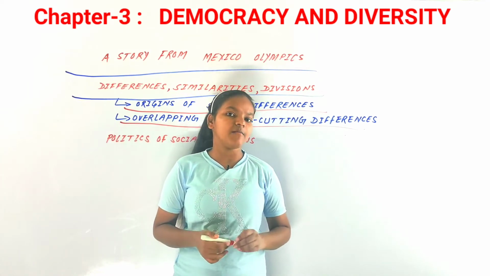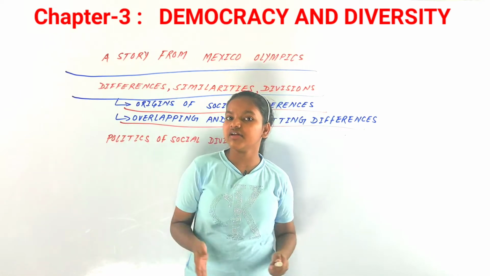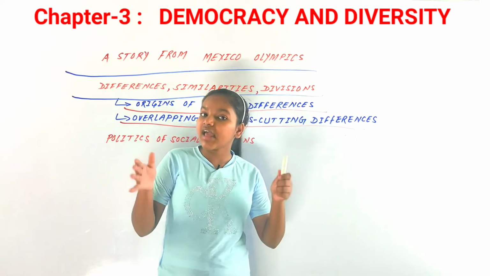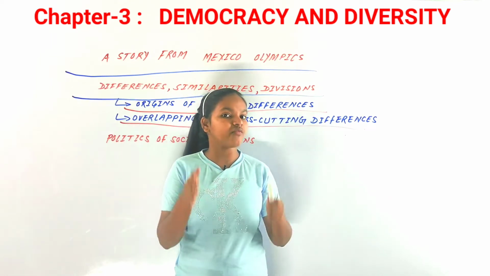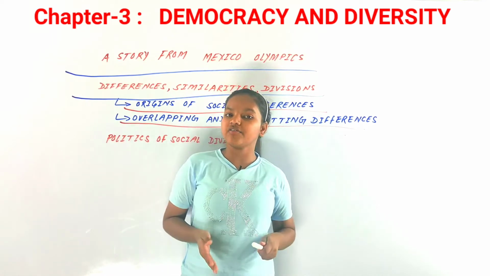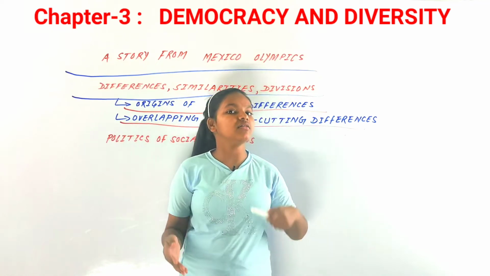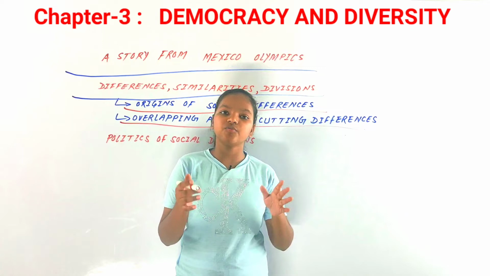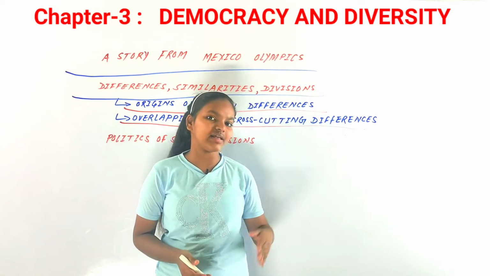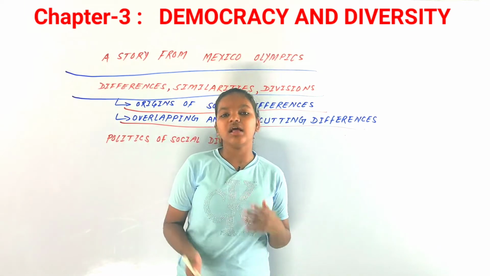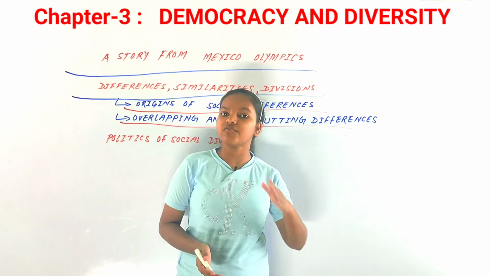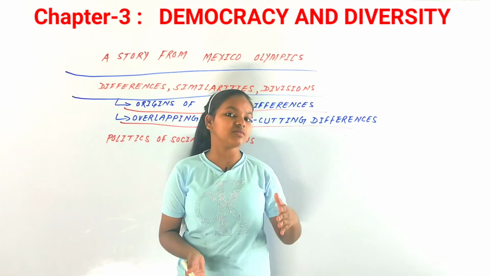It is not necessary that differences come only from an accident of birth. Many people have been united because of these things as well. For example, as we saw at the Mexican Olympics, the two Americans were African Americans, Carlos and Smith. But what about the second place athlete? That was Peter Norman from Australia. He was an Australian, so why was he supporting them?